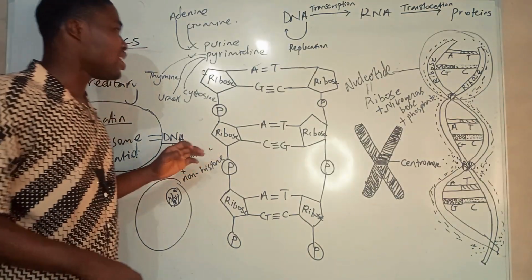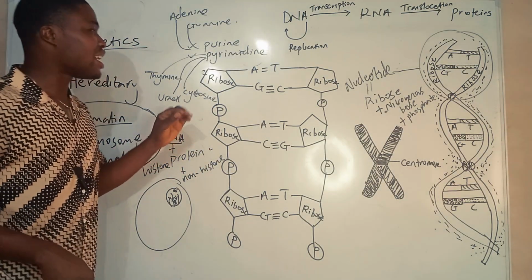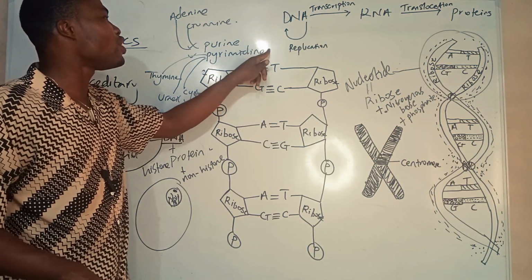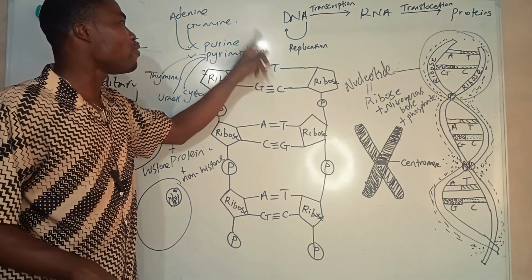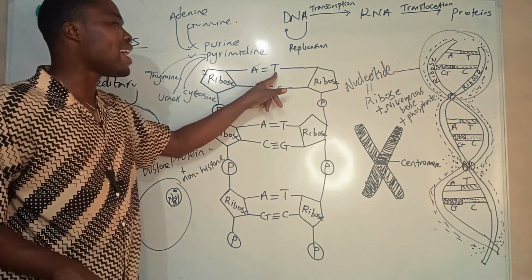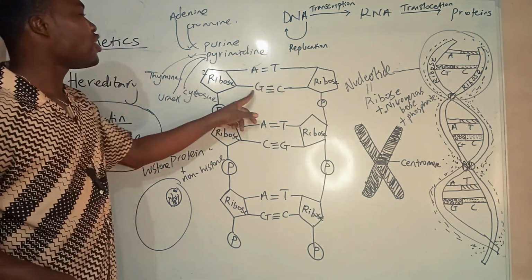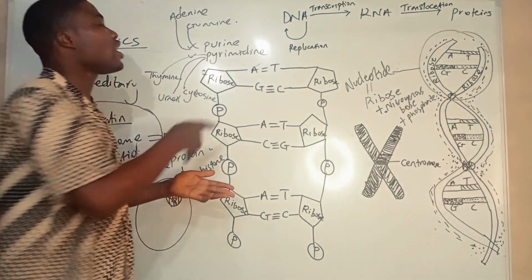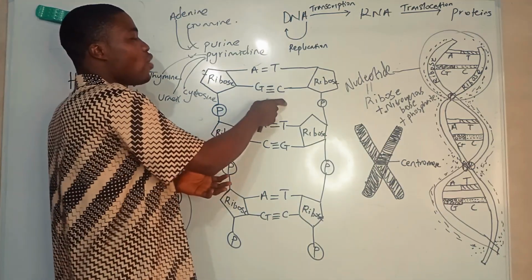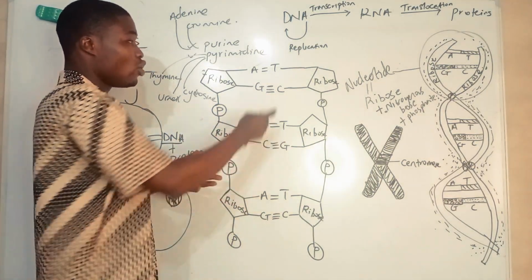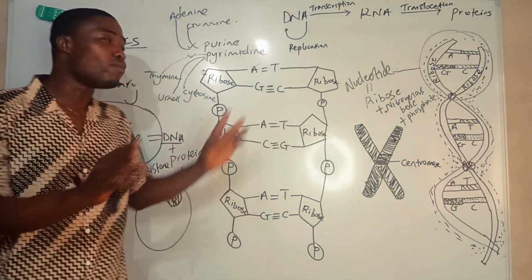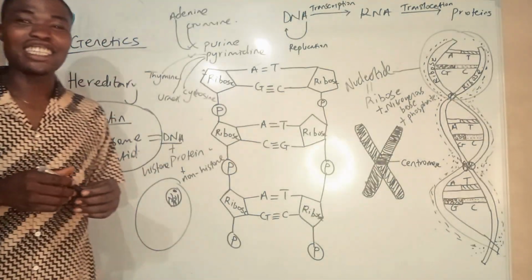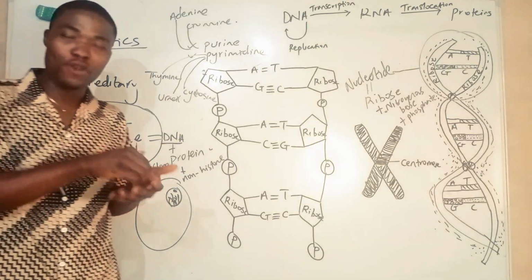For the base pair, a purine should bond with a pyrimidine. One purine should bond with a pyrimidine. For DNA, the base pair is adenine to thymine, while the other base pair is guanine to cytosine. Guanine must bond with cytosine. So if cytosine comes first before guanine, that's a change in code. Assuming it was CG, it's a different code from GC. Yeah, that's how life is being coded.